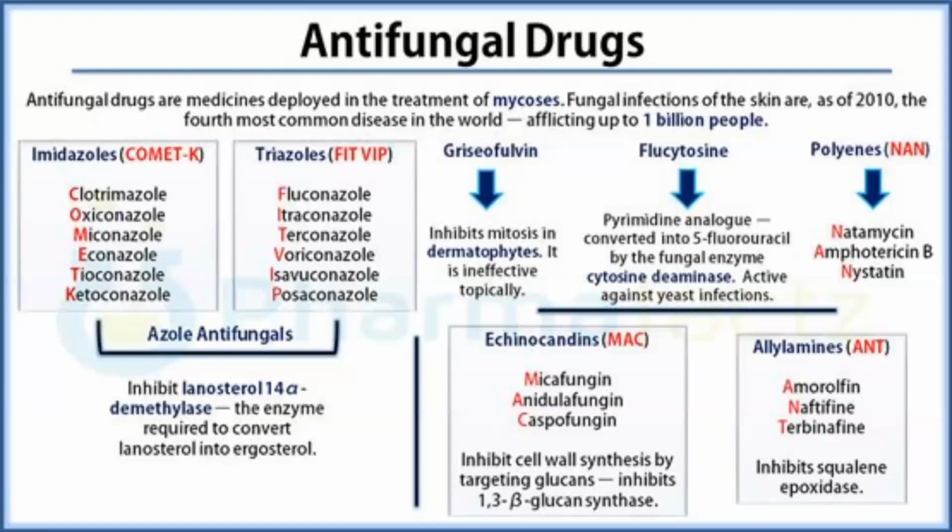Then we have the echinocandins, which we can remember with MAC: micafungin, anidulafungin, caspofungin. They inhibit cell wall synthesis by inhibiting 1,3-beta-glucan synthase. Then we have allylamines: amorolfine, naftifine, terbinafine. They inhibit squalene epoxidase.